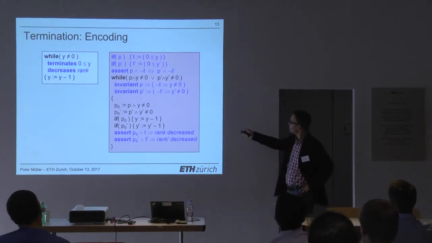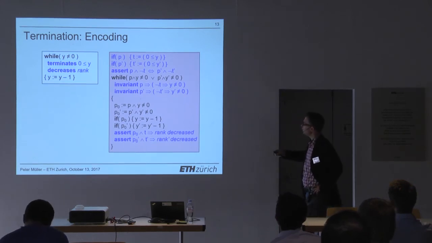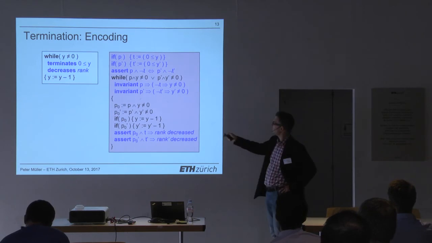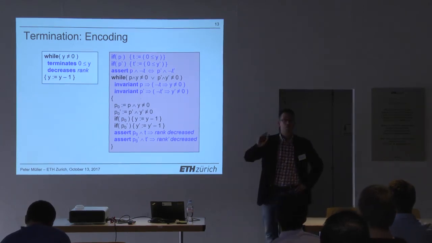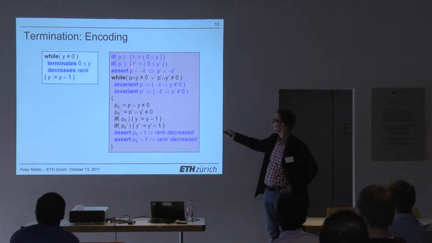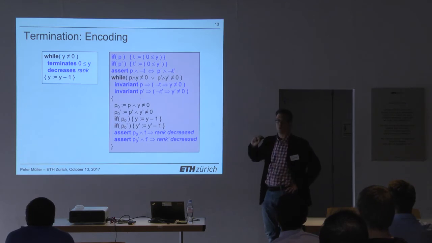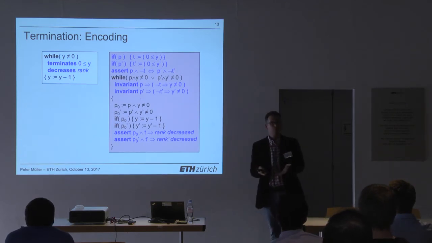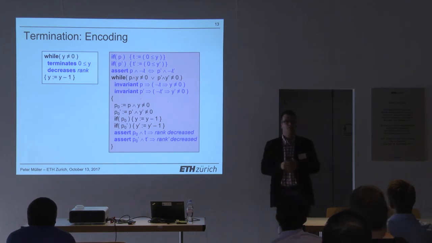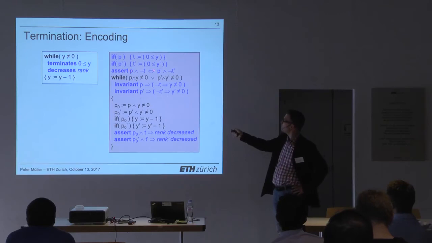And then one of the key assertions is the first one here. This one looks a bit confusing, but it's actually very intuitive. If p and p prime have the same value, then it's straightforward, right? If p and p prime, for instance, are both true, that just means they must both terminate or both not terminate. If they're both false, that means we don't ever execute this loop anyway here. We don't need to bother at all, so that's just fine. The interesting case is if one is true and one is false.